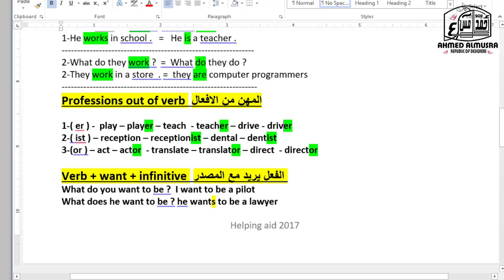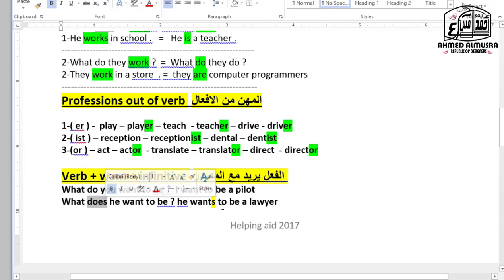Then the verb want with the infinitive. What do you want to be? I want to be a pilot. Now look at the second one. What does he want to be? He wants. Here I have this one here. So pay attention: does should be the verb with the S in the case of the three pronouns, he, she, it.